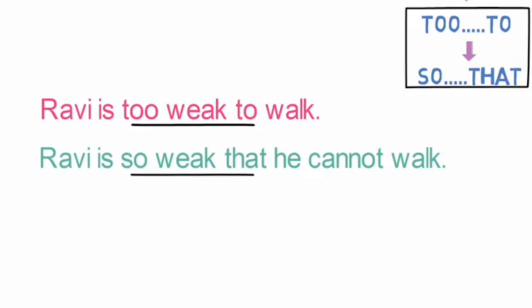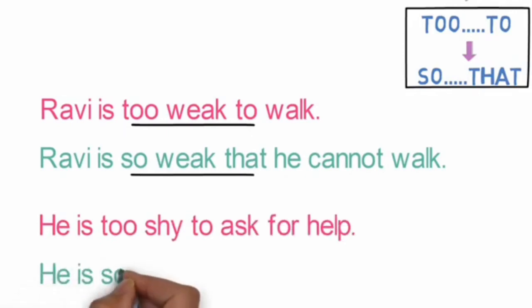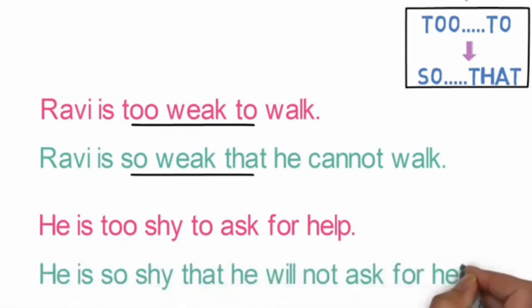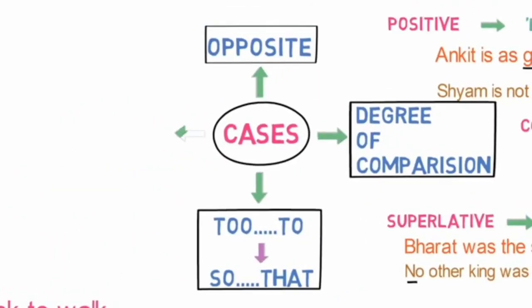Let's look into one more example of it. He is too shy to ask for help. Converting it to a negative sentence, it becomes he is so shy that he will not ask for help. This is the third case where sentences having to gets converted to so that. Now let's look into case 4.